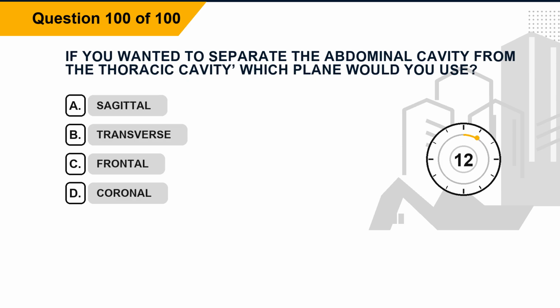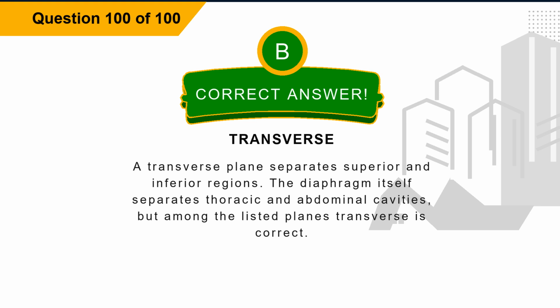Question 100. If you wanted to separate the abdominal cavity from the thoracic cavity, which plane would you use? Option A, sagittal. Option B, transverse. Option C, frontal. Option D, coronal. The correct answer is option B, transverse. Explanation: a transverse plane separates superior and inferior regions. The diaphragm itself separates thoracic and abdominal cavities, but among the listed planes transverse is correct.